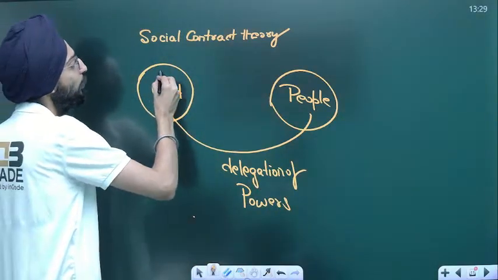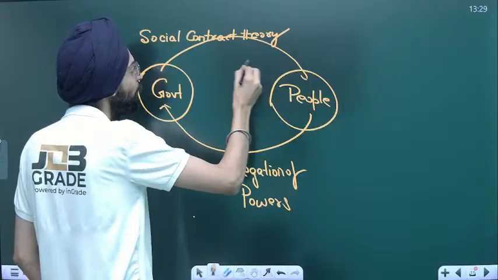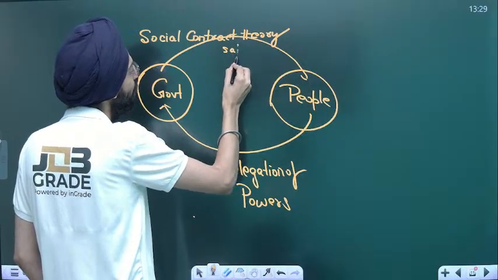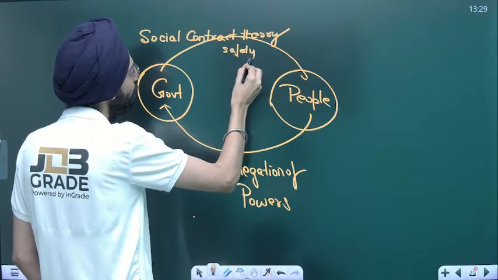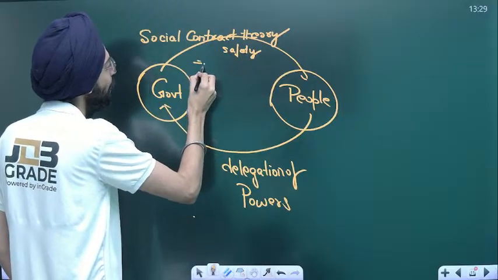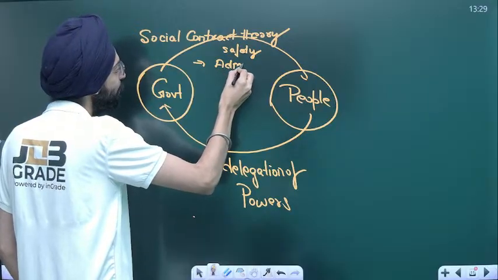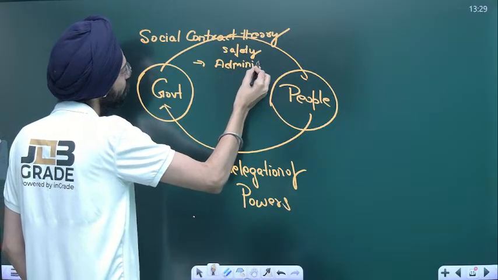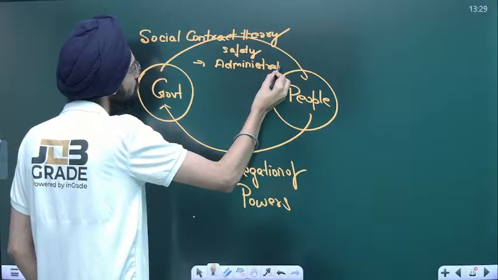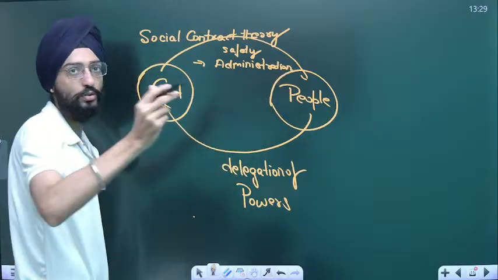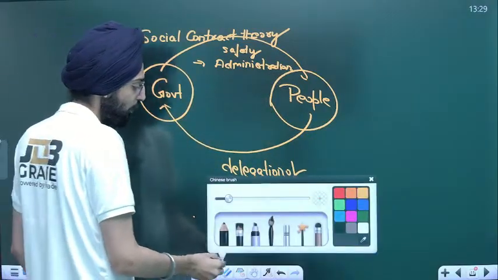In return, the government says, we'll look after your safety, and of course running the administration of the country. This is called social contract theory of Montesquieu.